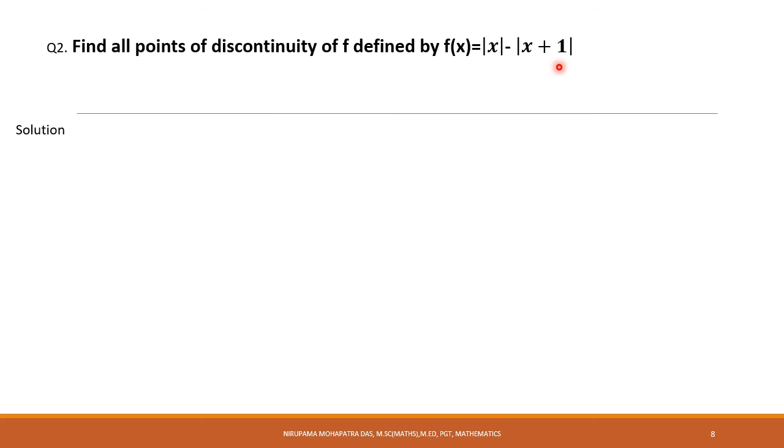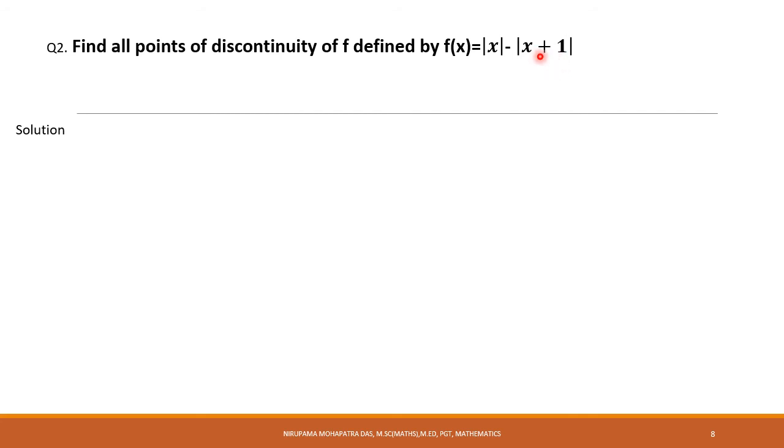It means at x equal to minus 1, the function becomes f(x) equal to 0.